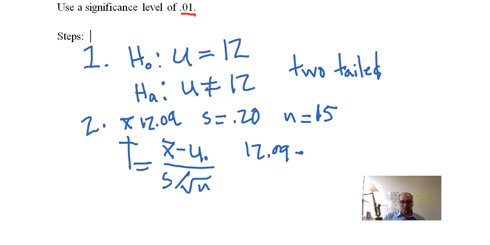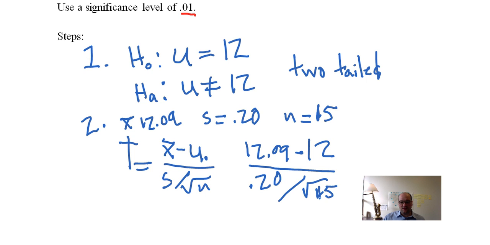So mu equals 12. And we divide by S, 0.20, the sample standard deviation, over the square root of 15. We plug this into a calculator or Excel, and I've already done it, and it's 1.74. This is our T statistic.